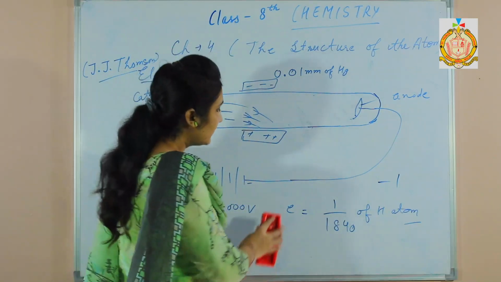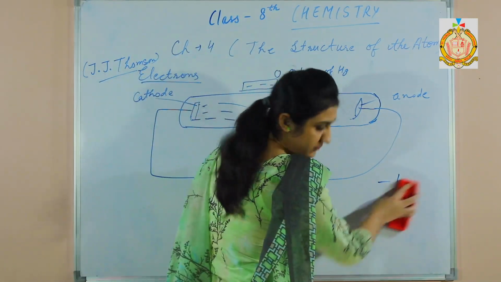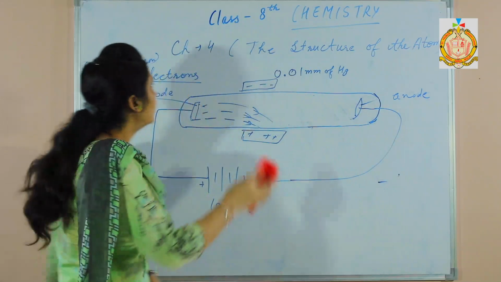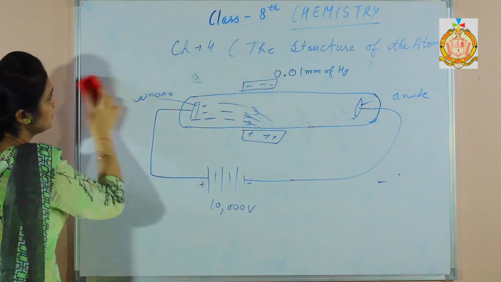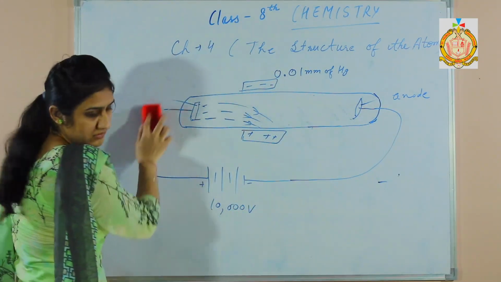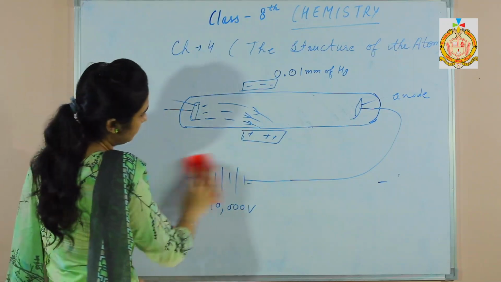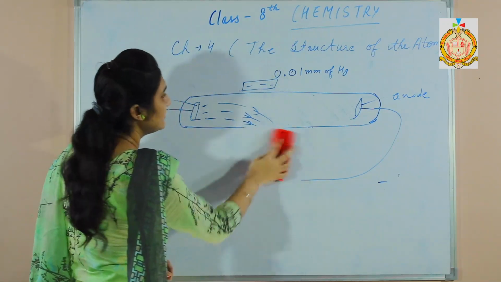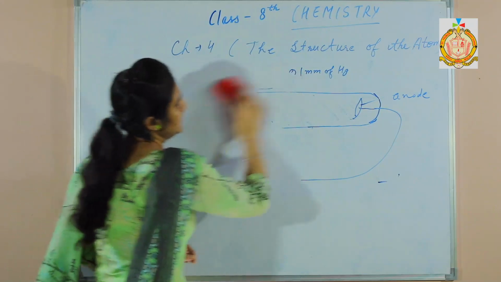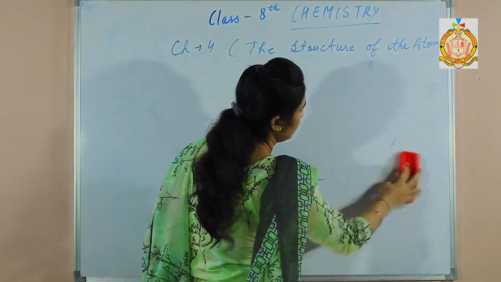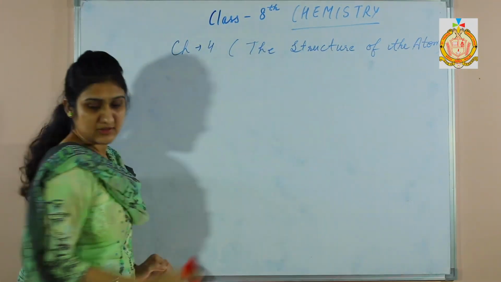Next we shall discuss protons. Protons were discovered in a similar type of arrangement by Goldstein.